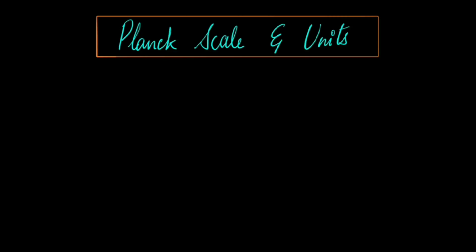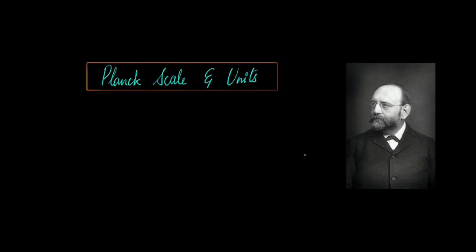In the late 19th century, physicist Max Planck realized that by combining fundamental constants of nature, for example, the speed of light c, the gravitational constant G, and the reduced Planck constant h cross, where h cross means h by 2π, and h is Planck's constant, whose value is around 10 to the power minus 34 joule-seconds in magnitude, one could derive units of length, time, and mass that were not based on arbitrary human conventions, but on the fabric of reality itself. So these units were called Planck units.